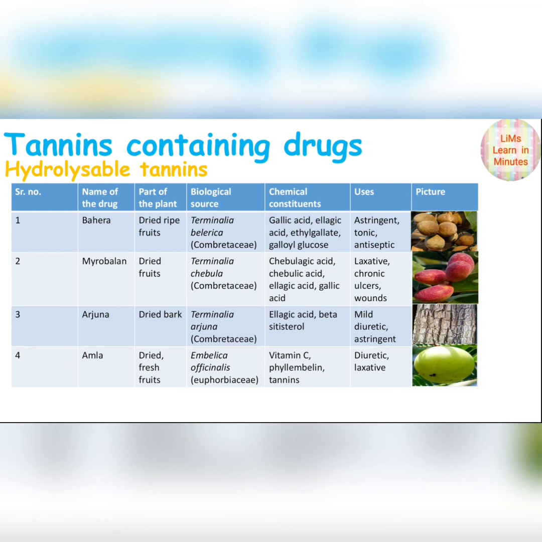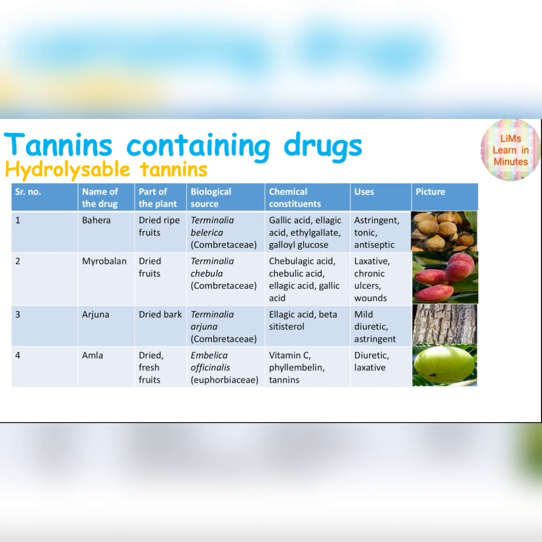Then Myrobalan, these are the dried fruits. Biological source Terminalia chebula, family Combretaceae. Chebulagic acid, chebulinic acid, ellagic acid and gallic acid are constituents, and it is used as a laxative and for chronic ulcers and wounds. You can have a look at a Myrobalan fruit. Then Arjuna, it's the dried bark of Terminalia arjuna, family Combretaceae.